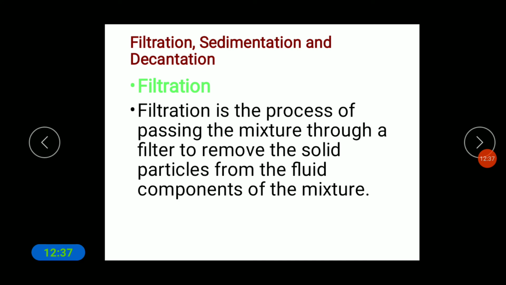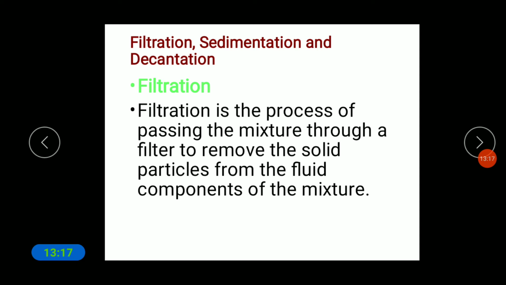So next, there are other kinds of separation that we can see: filtration, sedimentation and decantation. What do you mean by filtration? Filtration is the process of passing the mixture through a filter. Some mixtures are not separated by any other methods, so in that case we use the filtration method, passing the mixture through a filter to remove the solid particles from the fluid components of the mixture.